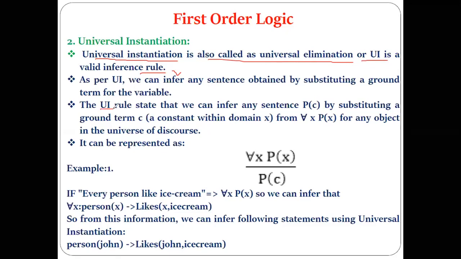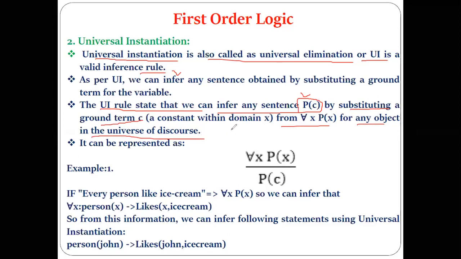This universal instantiation rule states that we can infer any sentence P(c) by substituting a ground term c from all x P(x), for any object in the universe of discourse.